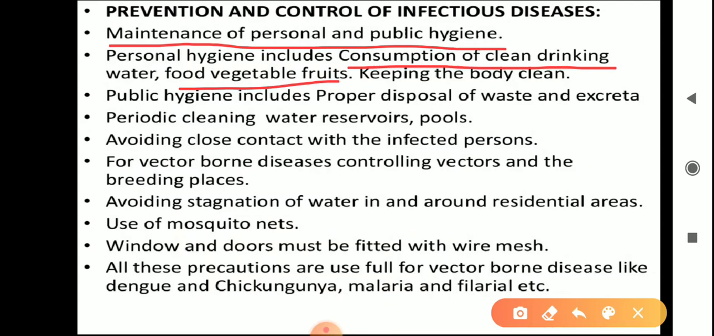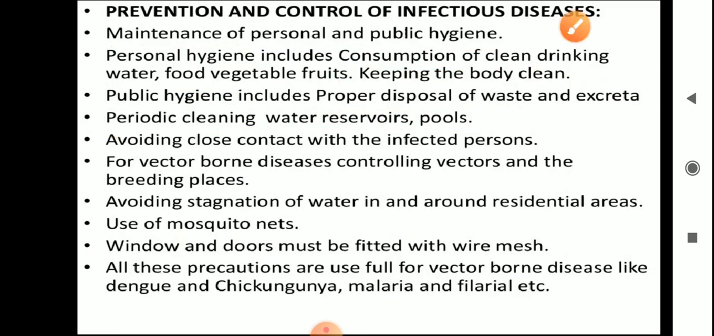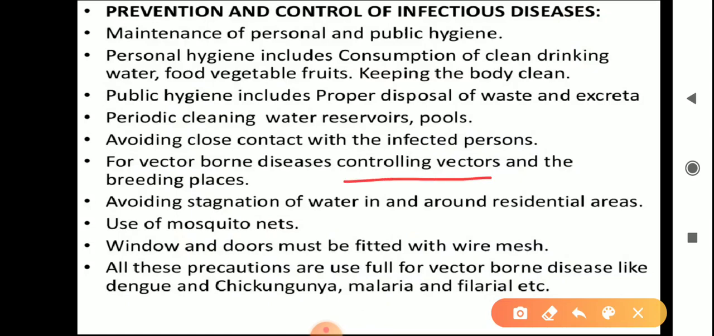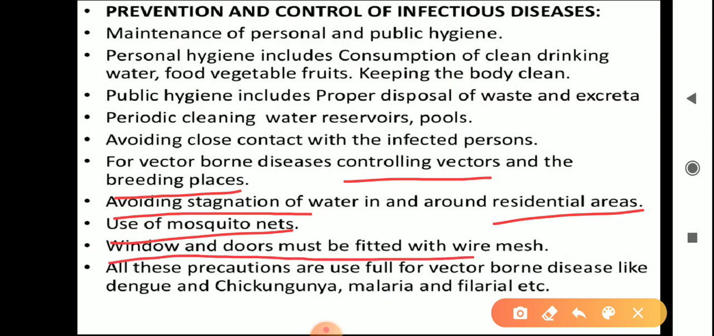Public hygiene includes proper disposal of waste and excreta, periodic cleaning of water reservoirs and pools, and avoiding close contact with infected persons. That means we need to maintain social distancing. For vector-borne diseases, we must control vectors and their breeding places, like avoiding stagnation of water in and around residential areas, using mosquito nets, and fitting windows and doors with wire mesh. All these precautions are useful for vector-borne diseases like dengue, chikungunya, malaria, filariasis, etc.